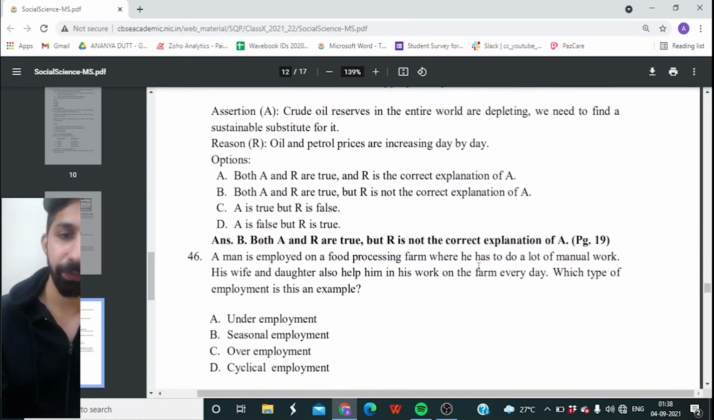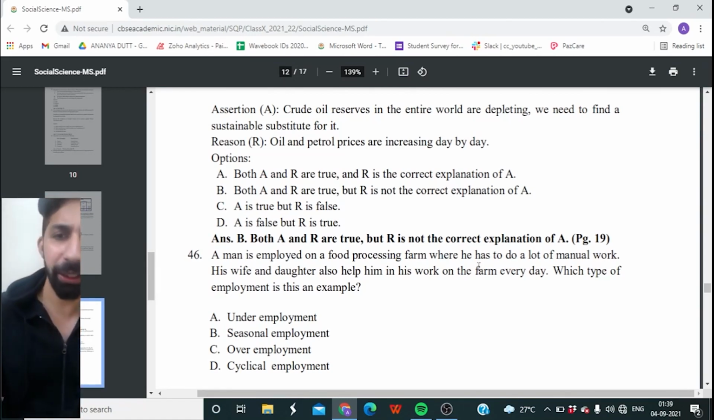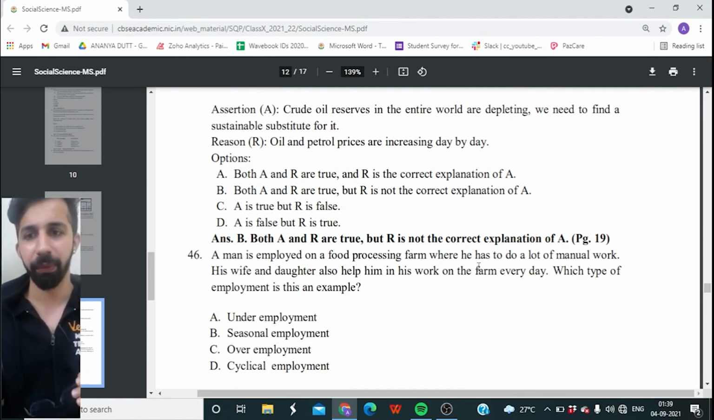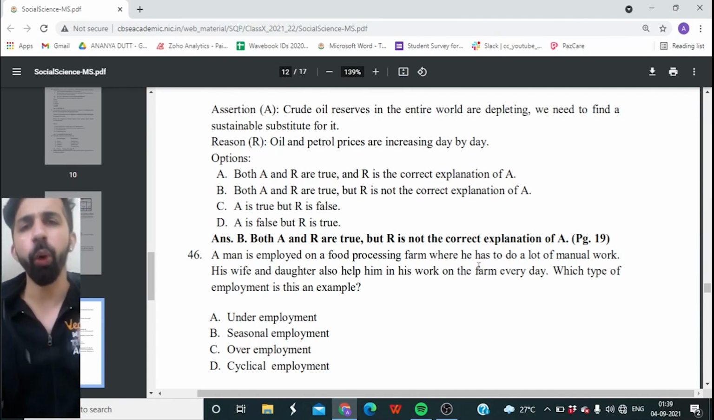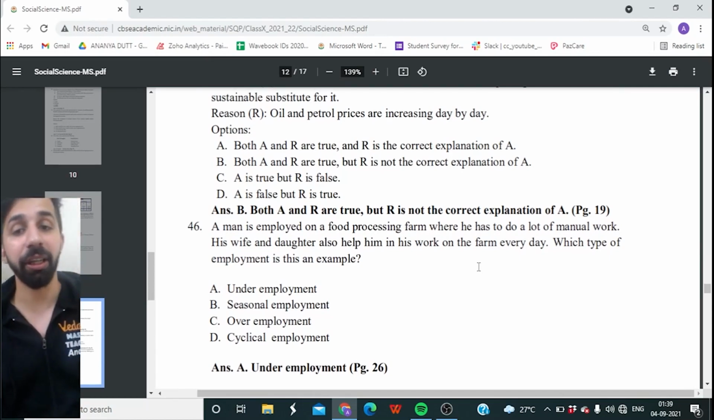46th one. A man is employed on a food processing farm where he has to do a lot of manual work. His wife and daughter also help him in his work on the farm every day. Which type of employment is this an example of? Underemployment, seasonal employment, overemployment, or is it cyclical employment. And the right answer is underemployment.